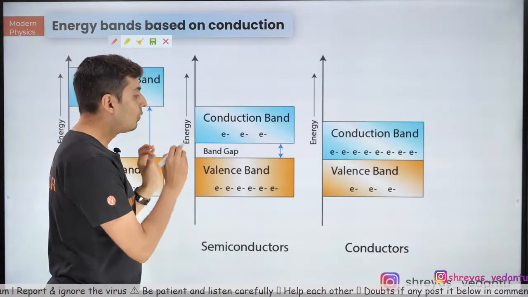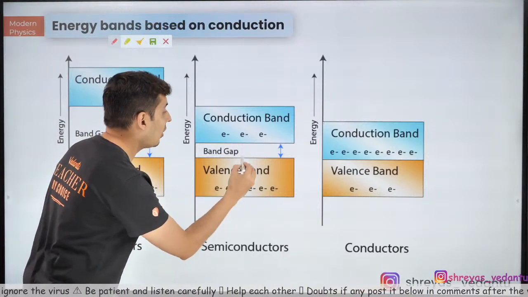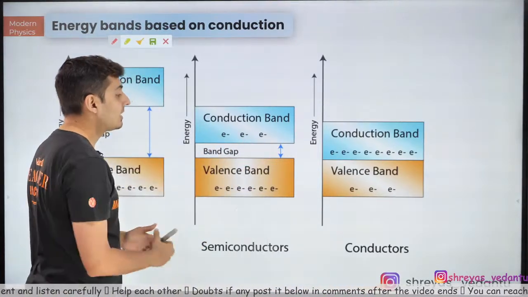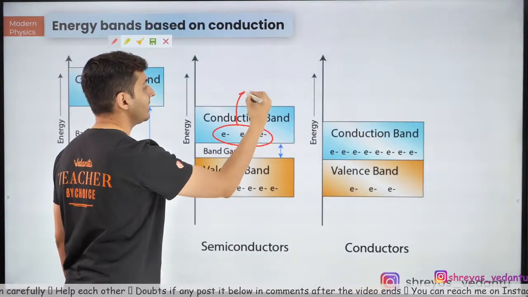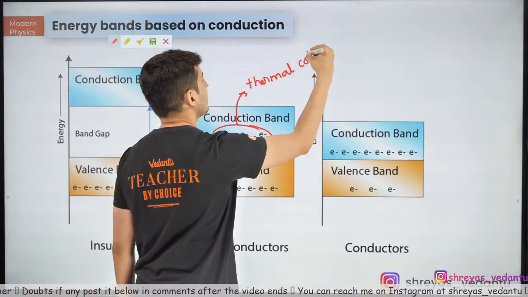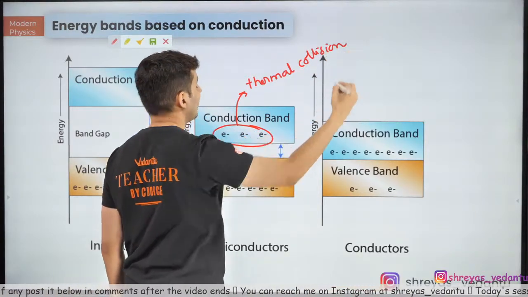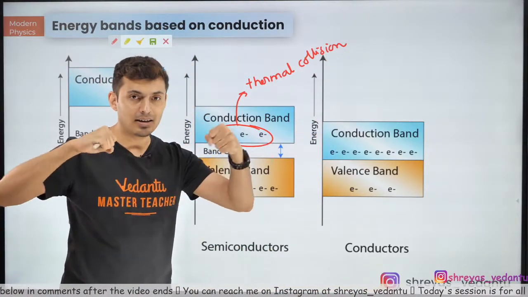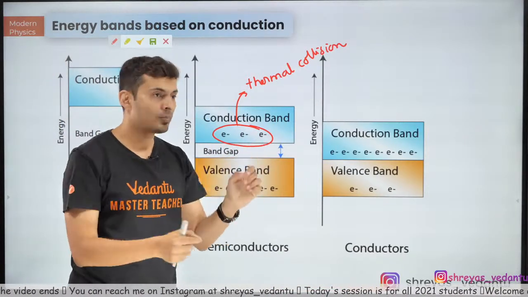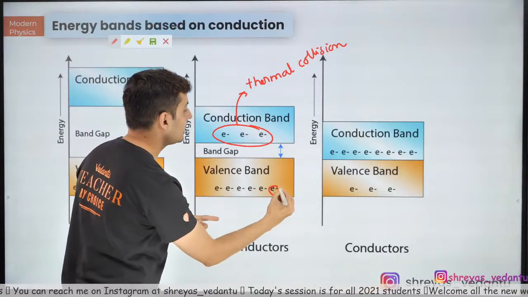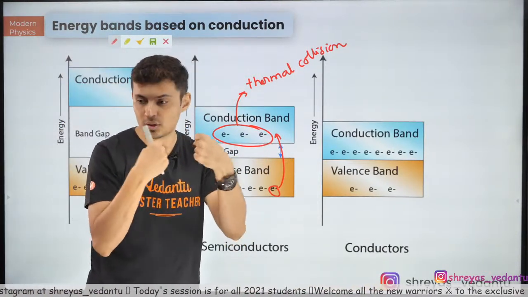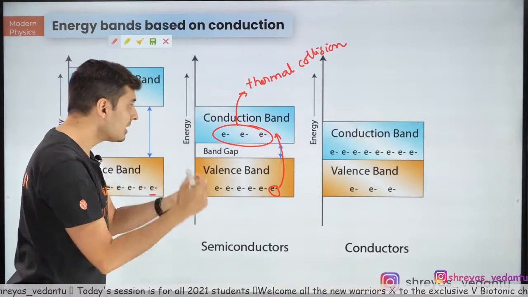And remember one more thing: many of the electrons will already be in the conduction band even before you apply the voltage, and that's because of something called thermal collisions. Whenever these molecules and atoms interact, they collide, they vibrate, they hit each other, they knock out these electrons, and these knocked-out electrons can enter into the conduction band. That's because of the thermal collisions.